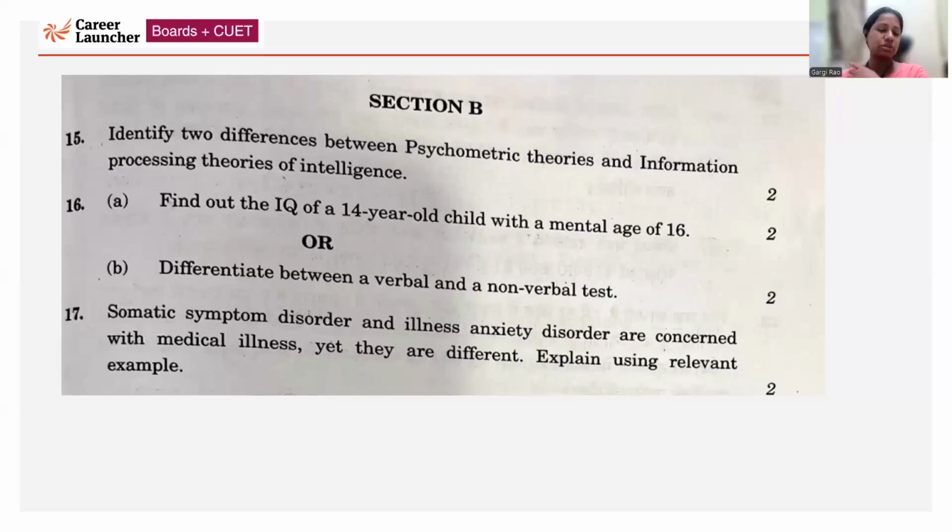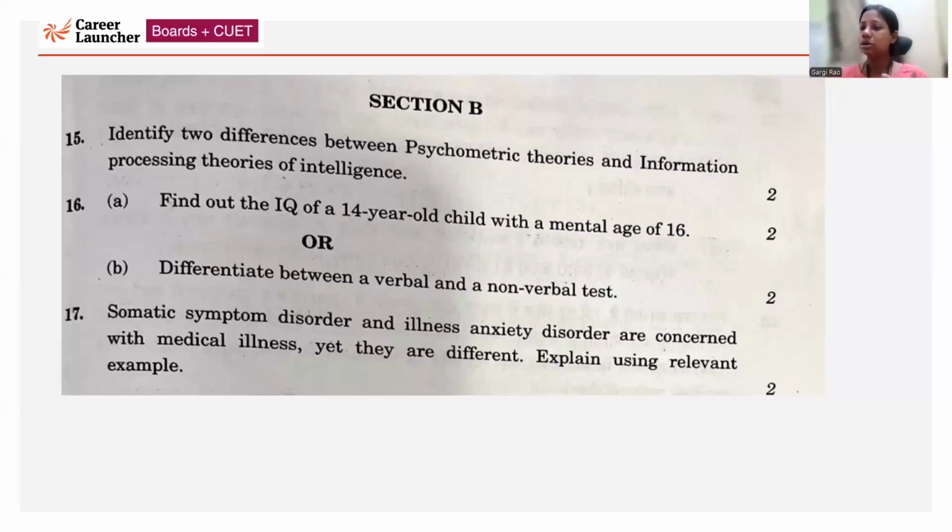That is question number 17. Somatic symptom disorder and illness anxiety disorder are concerned with a medical illness, yet they are different. So we have to talk about the difference using a relevant example. If a person is suffering from somatic symptom disorder, they will have body-related symptoms without any serious medical condition.